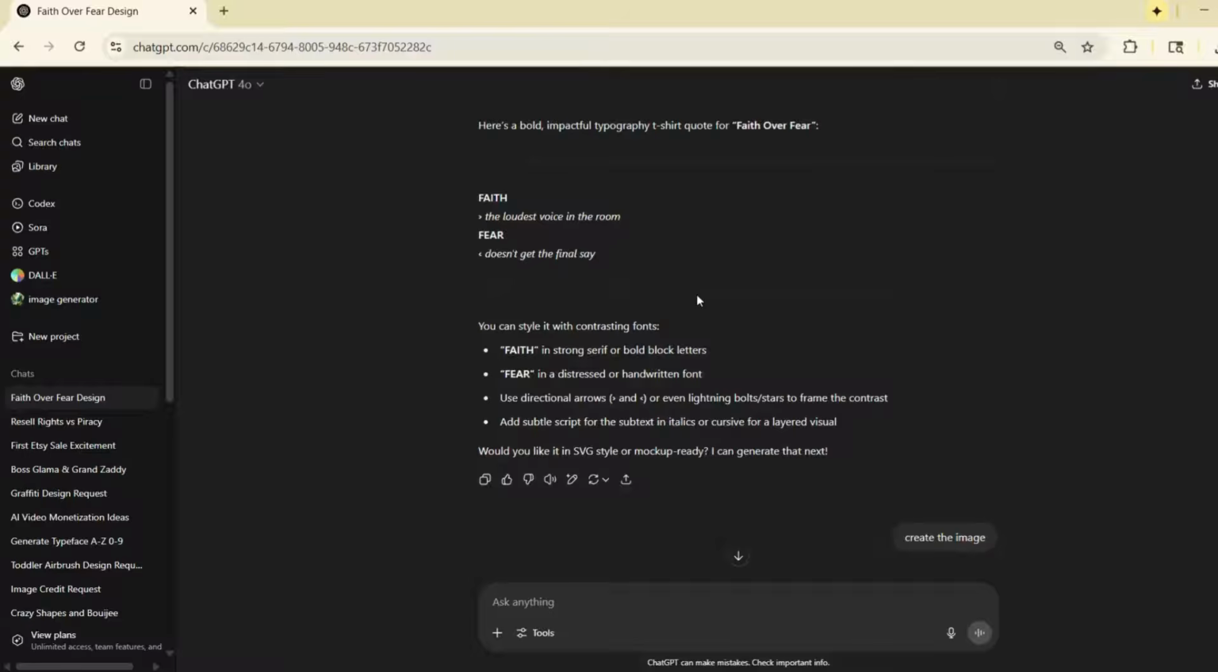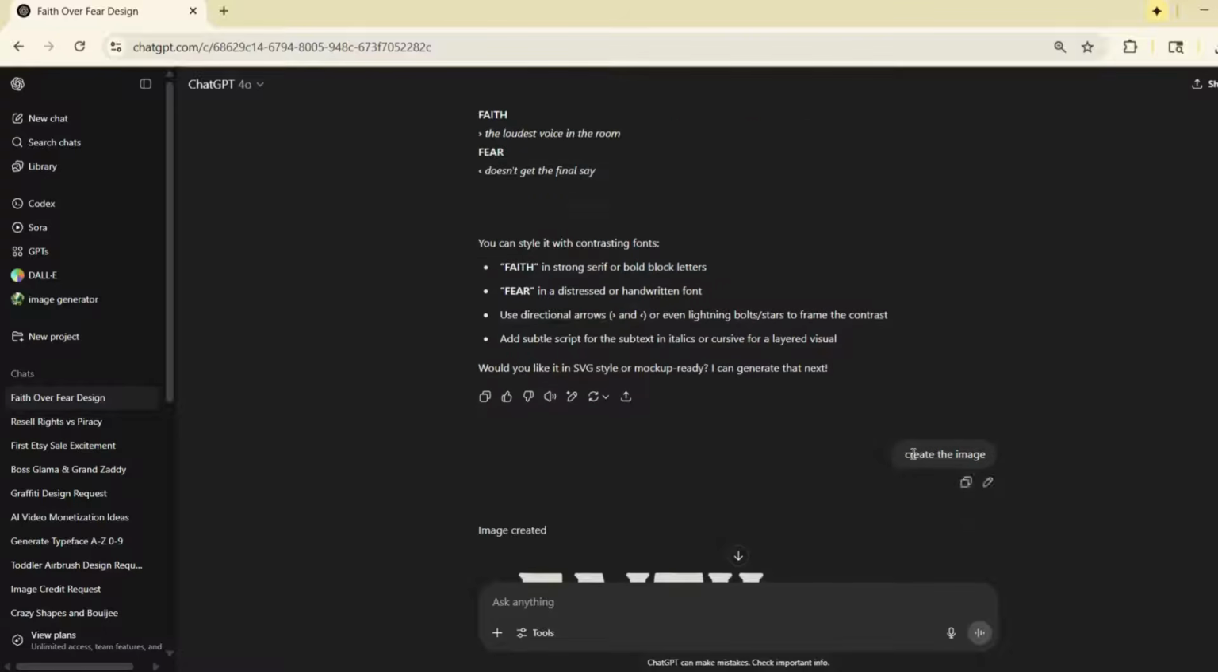So basically, if I would have told it to generate the image, it would have just completely generated an image. But because it's ChatGPT, it's going to first give me the idea of it. It's going to tell me how it's going to create it. So once it told me that, it says it's going to put faith in a serif font, block letters, and fear in a distressed handwritten font. And then once it does that, I'm going to tell it to then create the image, right?